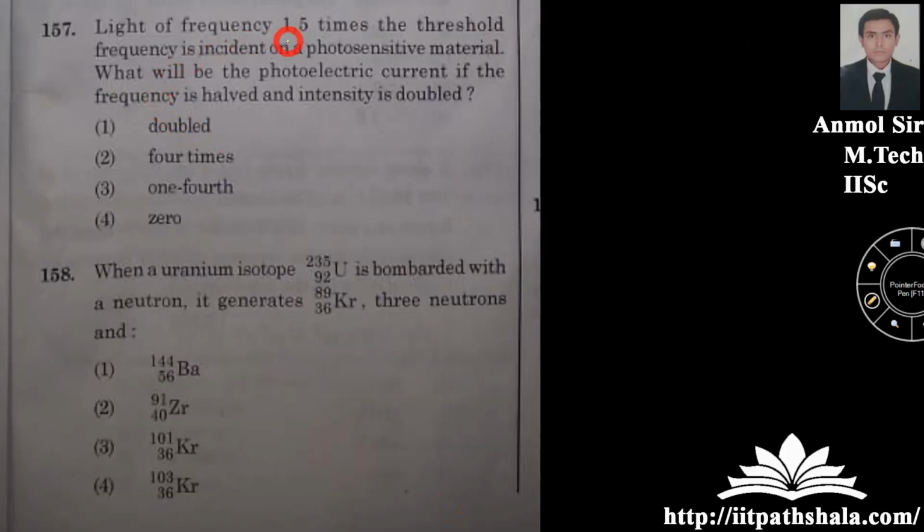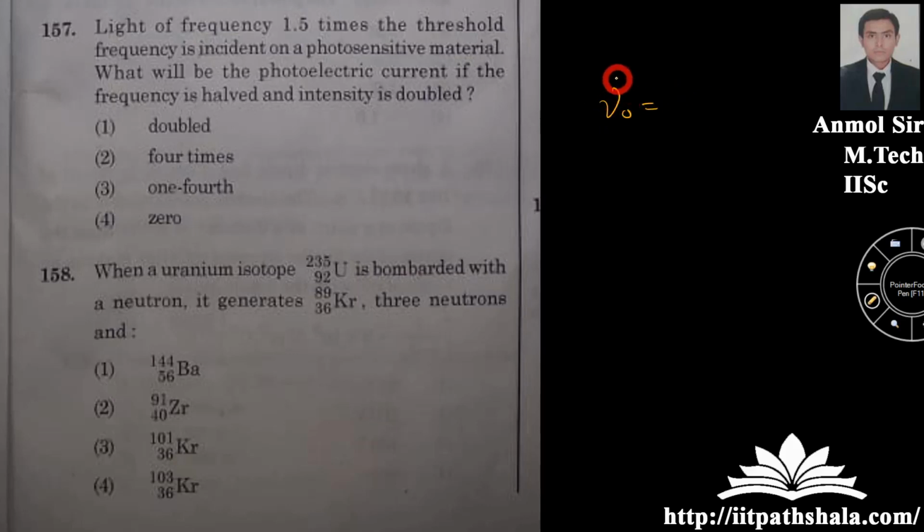Light of the frequency is 1.5 times the threshold frequency as given to you. Okay, now it is incident on a photosensitive material. What will be the photoelectric effect if the frequency is half and the intensity is double? Now threshold frequency, as you know, is the deciding guy over here.